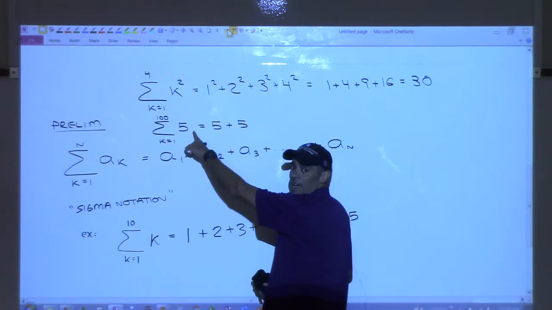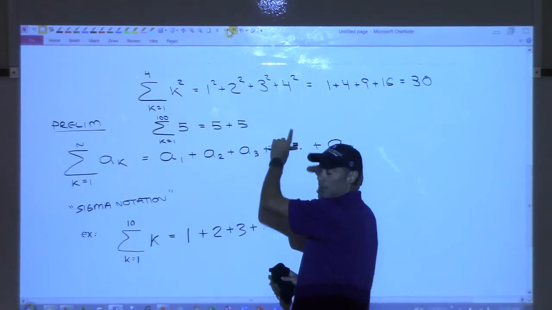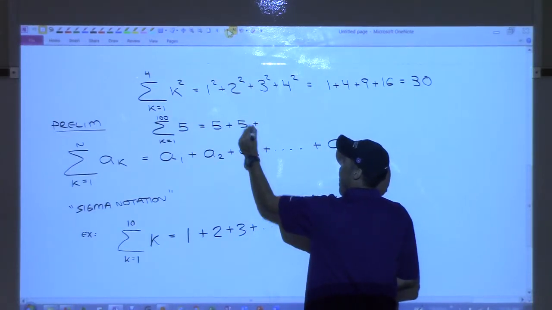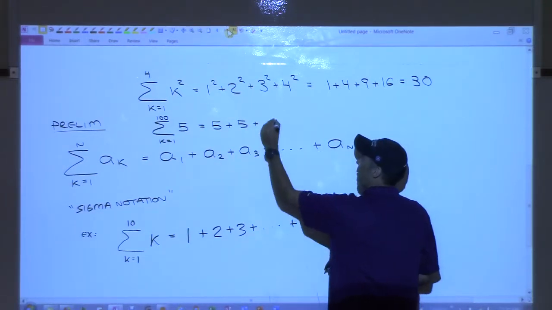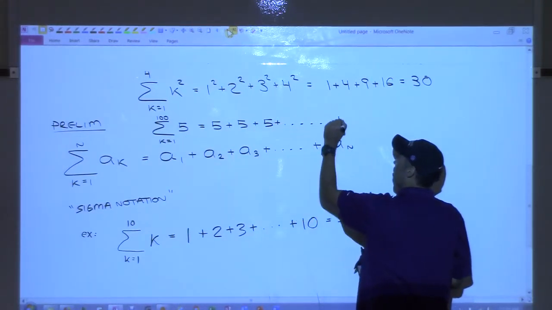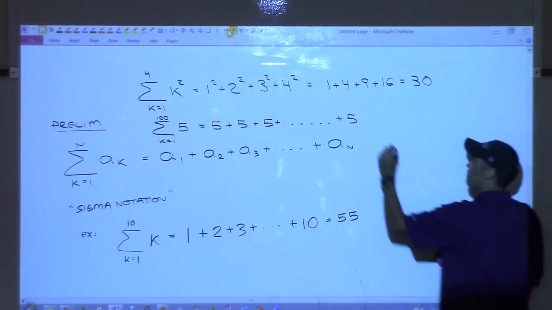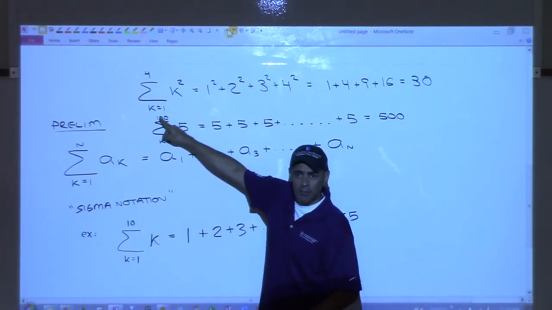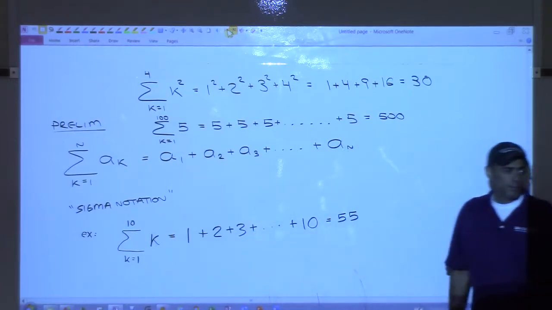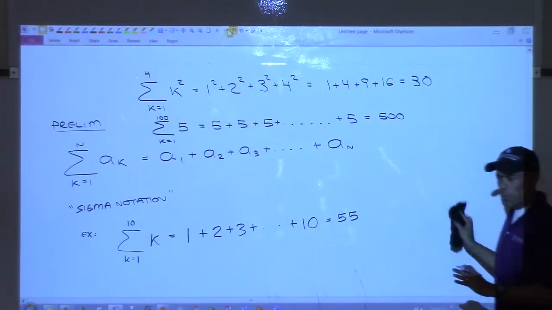It would be 10 if there was a K next to this, 5K, then it would be 5 times 1, 5 times 2. But it's just 5. So now K is 3, which has no impact on this, but I need to write it down again. So 5 again. I'm going to do this 100 times. So I have 100 5s added together, which is the same as 500. It's basically this number times that number. Any questions on that? We'll get to work with this more, trust me.